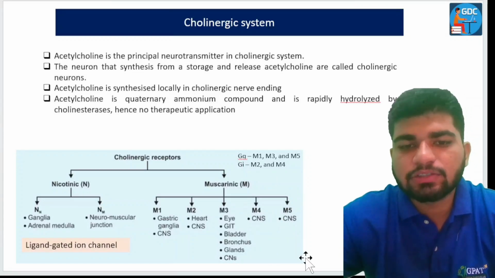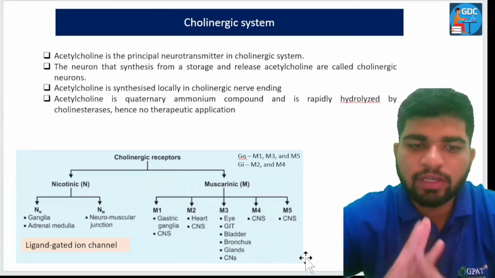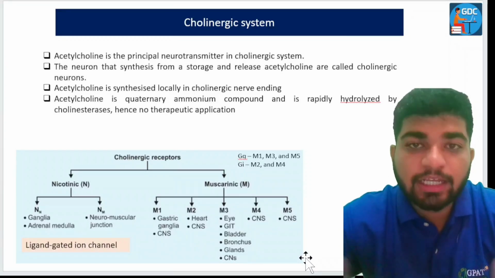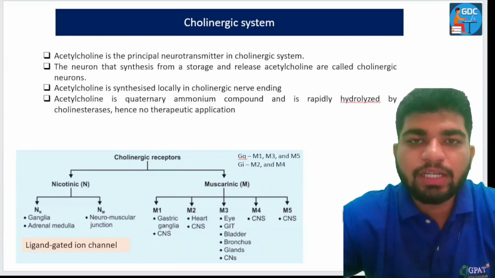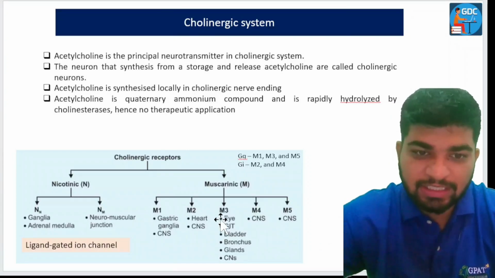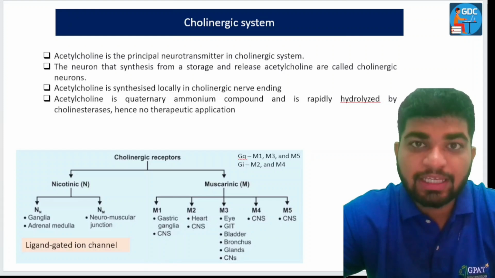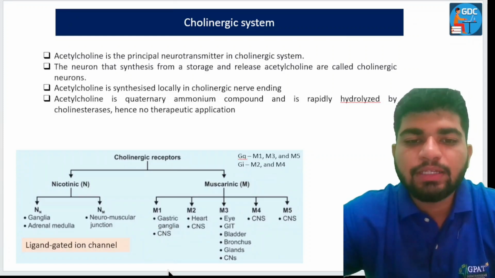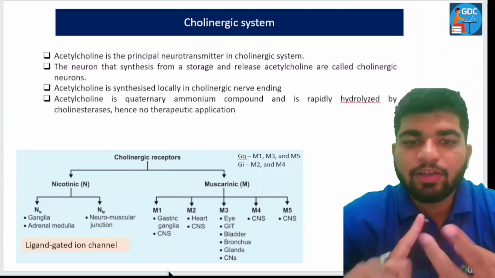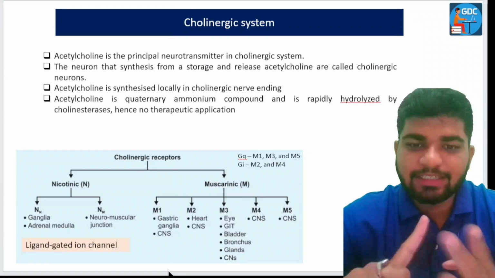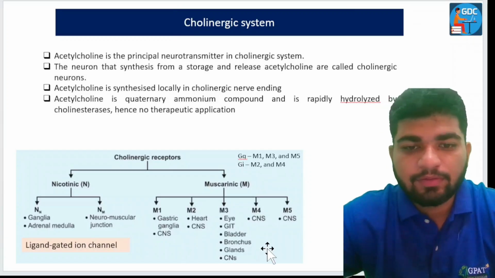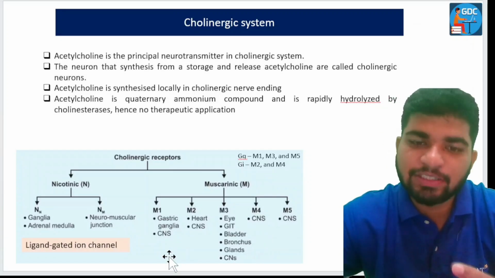Then CNS and CNS. So CNS will be common in all the types of muscarinic receptors, but how do we learn the other types of sites? You can learn from a trick: first eat, then gastric. Eat will be correlated with gastric. Then first eat and then fall in love, and the rest of the things are far ahead.